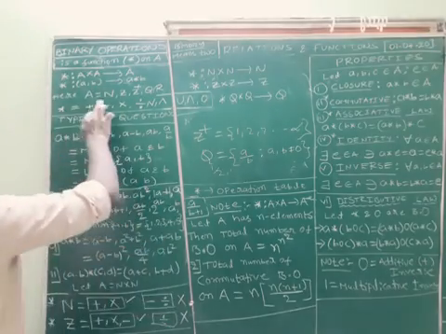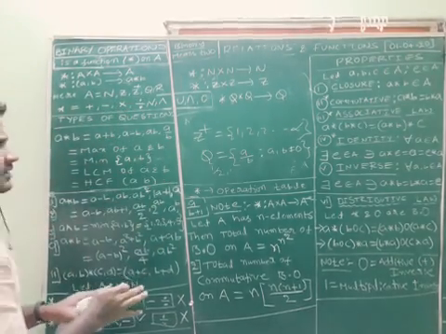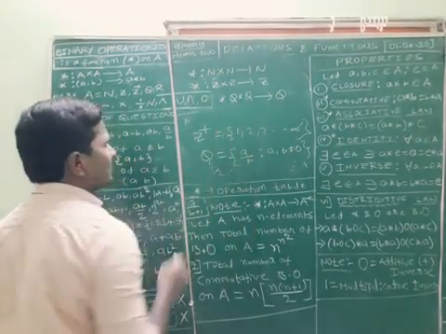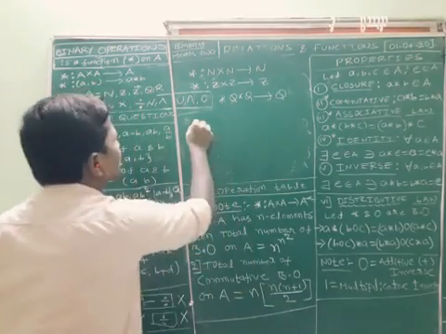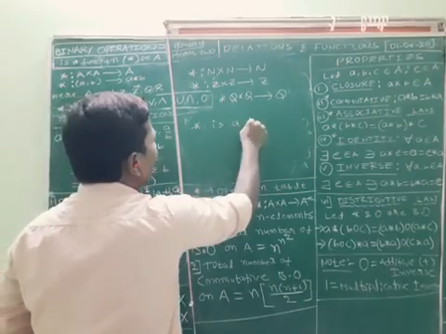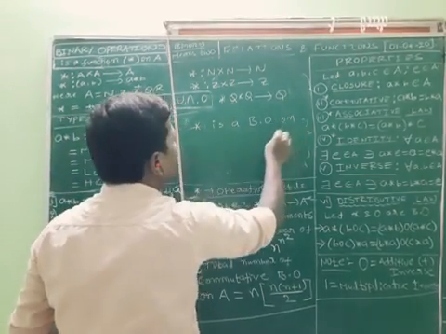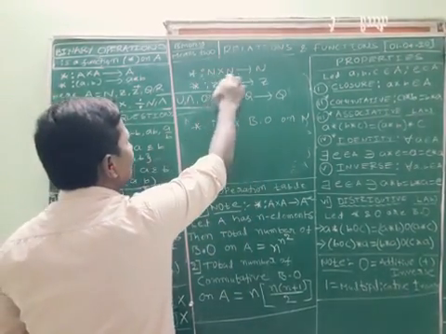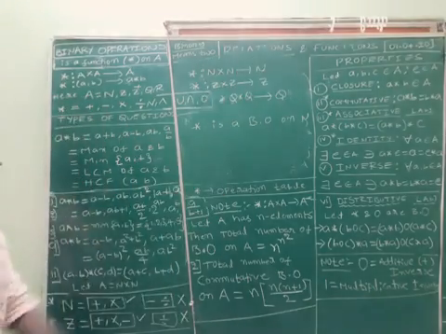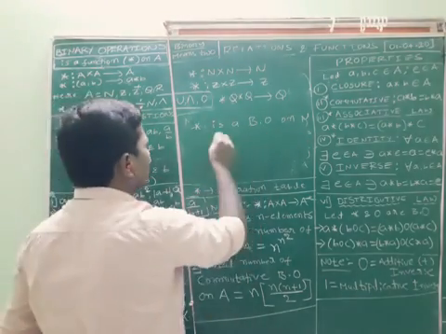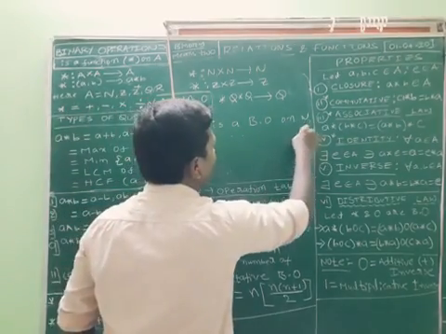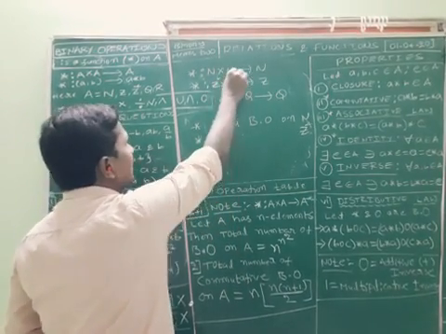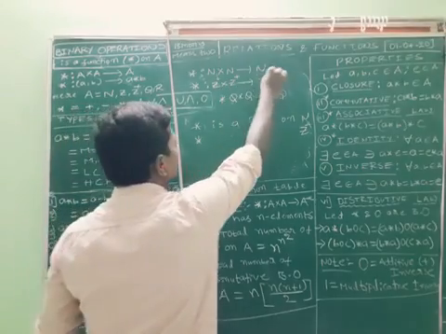Right. Now, in the entire exercise, they will define it like this: N cross N to N and Z cross Z to Z. Otherwise, they simply mention it like this: star is a binary operation on N, which is nothing but defining the function N cross N to N. Sometimes they may use star is a binary operation on Z plus, which means defining the function Z plus cross Z plus to Z plus.